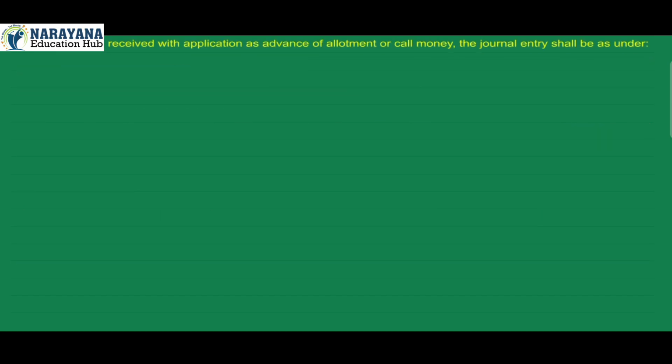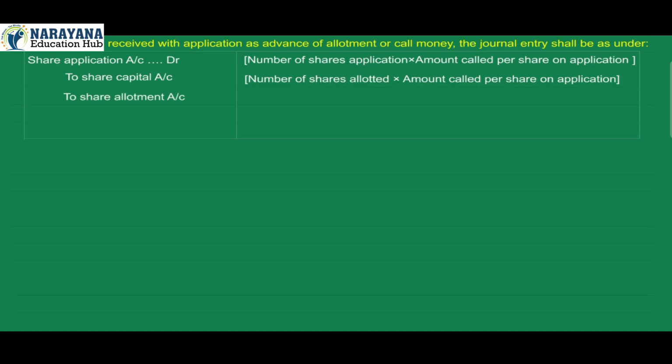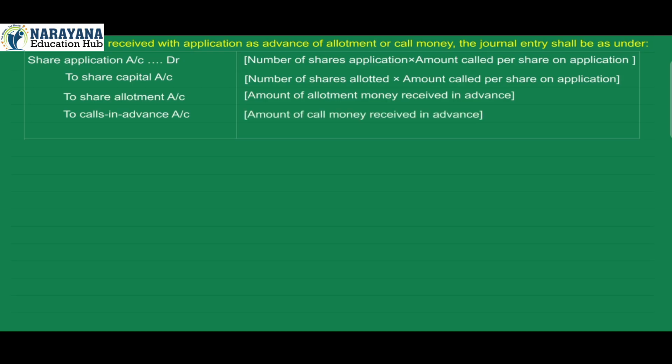When amount is received with application as advance of allotment or call money, the journal entry shall be as under: share application account debit, number of shares applied into amount called per share on application. To share capital account credit, number of shares allotted into amount called per share on application. To share allotment account credit, amount of allotment money received in advance. To calls in advance account credit, amount of call money received in advance.